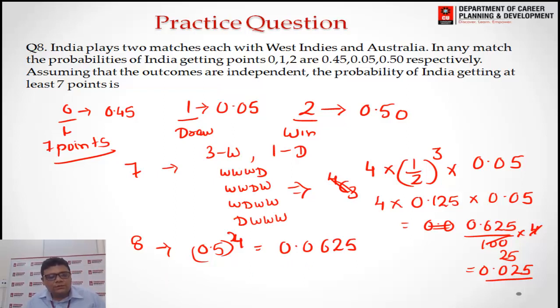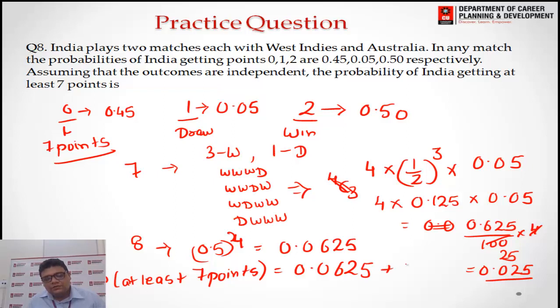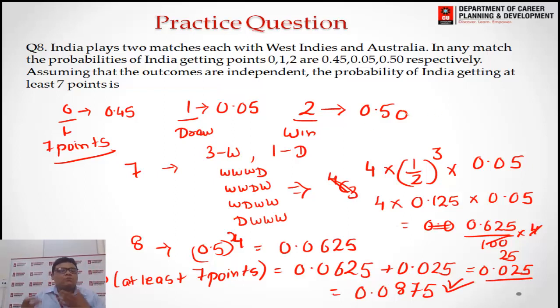So the probability of at least 7 points is 0.0625 plus 0.025, which gives 0.0875. This is the correct answer for the probability that India gets at least 7 points.